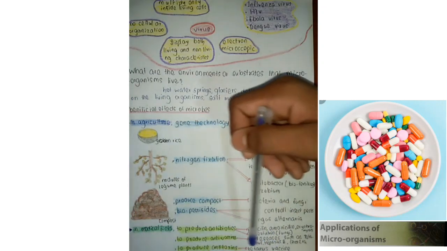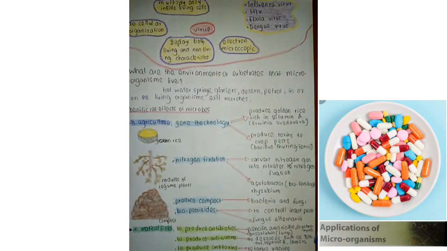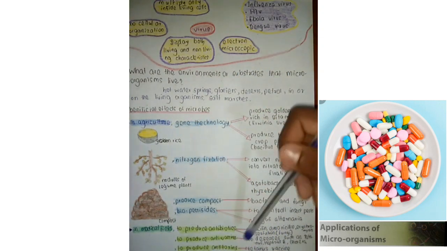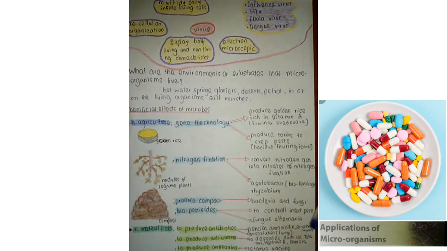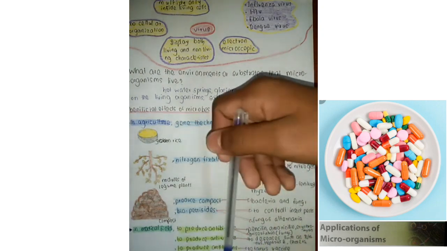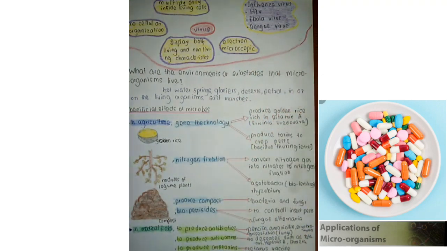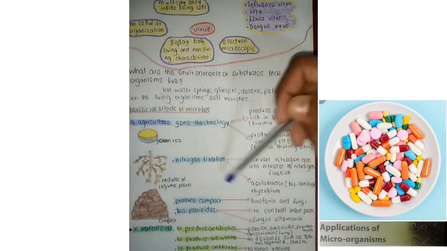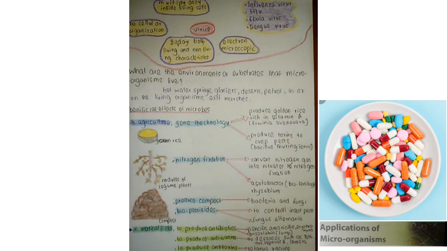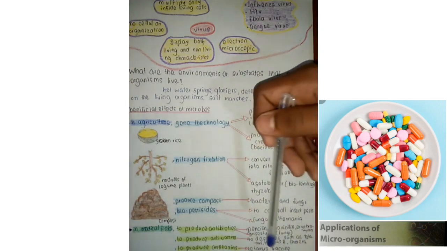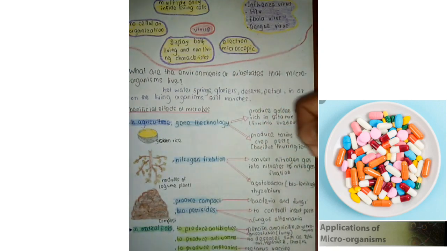Then we are going to talk about antibiotics. Penicillin is the first antibiotic introduced, and penicillin, amoxicillin, and erythromycin are the antibiotics used to destroy bacteria, and griseofulvin is the only antibiotic used to destroy fungi, and there are no antibiotics to destroy the virus. This is a special feature of this topic.